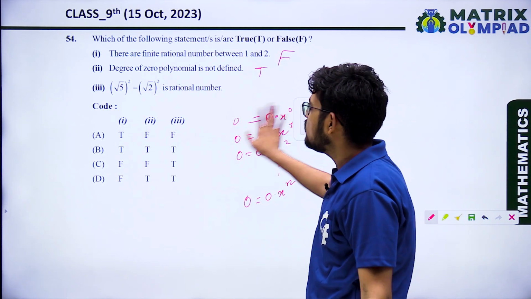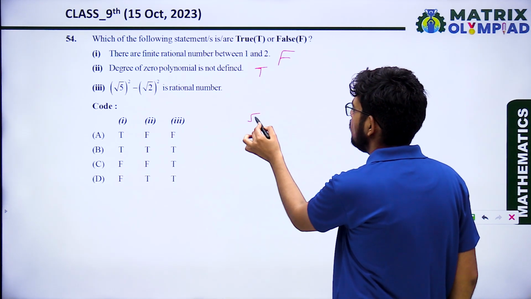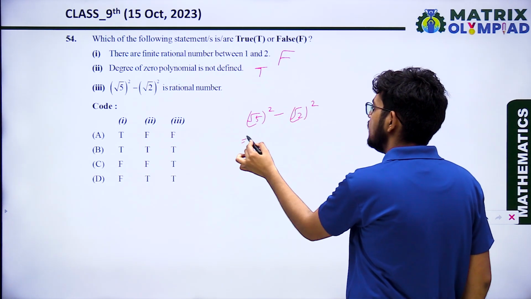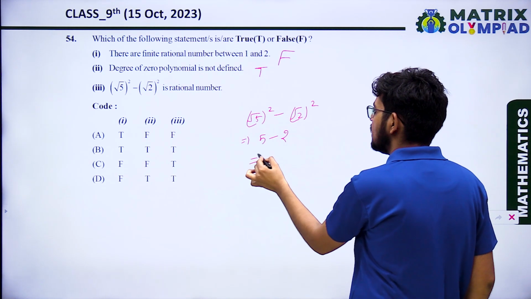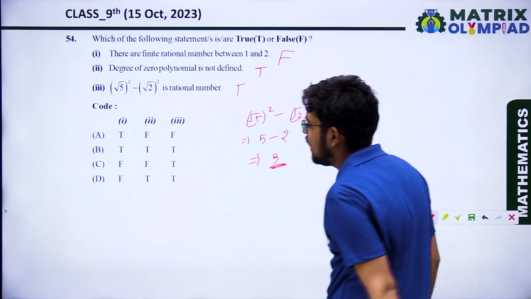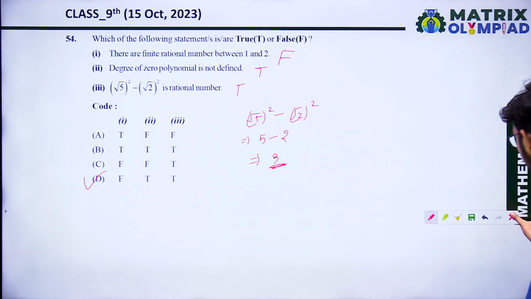Root 5 squared minus root 2 squared is a rational number. What is root 5 squared? That is 5 minus 2. That is 3. And 3 is a rational number. So this one is also true. So what is the option? FTT. FTT, option D is correct.